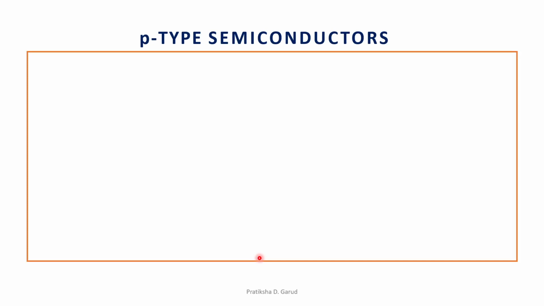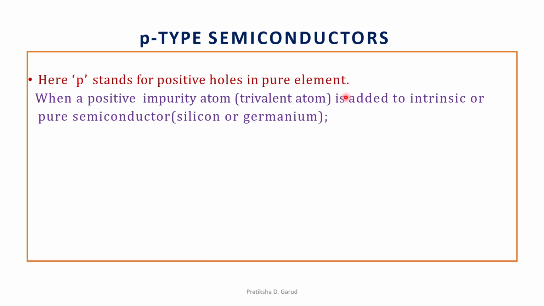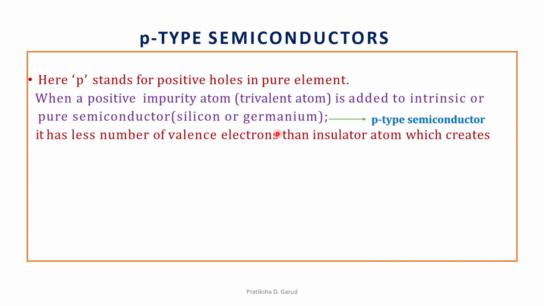Then we have the second type, that is the P-type semiconductor. Now N means negative electrons, now what does P mean? Here we can say that P stands for the positive holes in the pure element. When a positive impurity atom, a trivalent atom, is added to an intrinsic or pure semiconductor, that means either silicon or germanium, then it is known as a P-type semiconductor. It has fewer valence electrons than the insulator atom, which creates the P-type semiconductor.